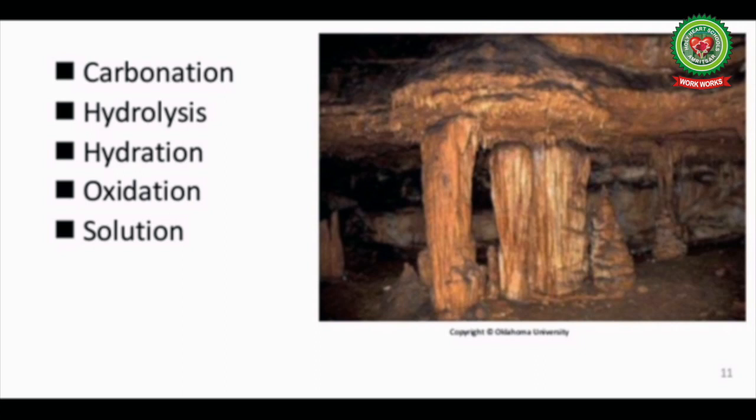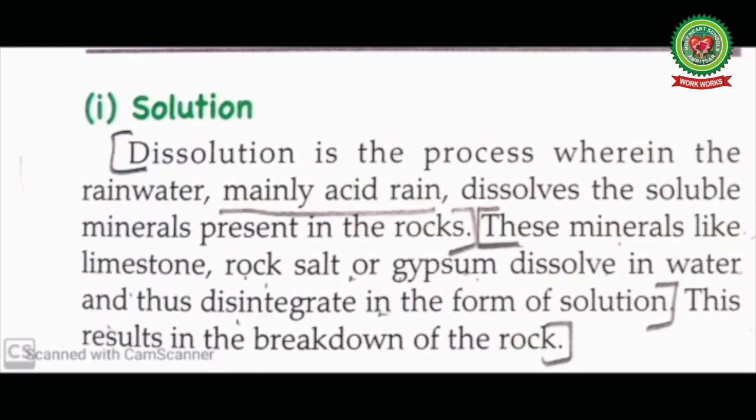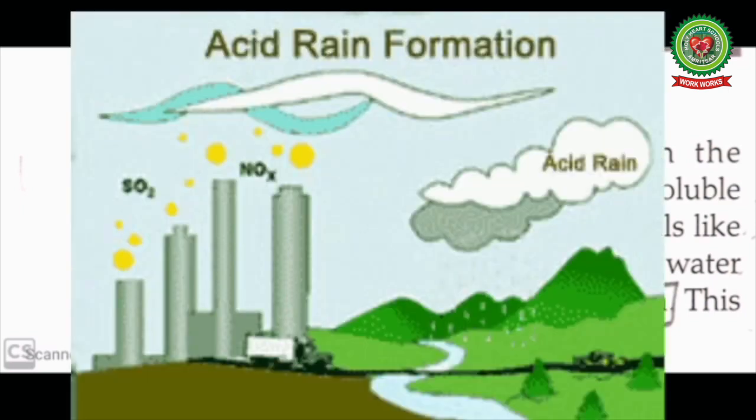Let's read more about them. Solution. Dissolution is the process wherein the rainwater, mainly acid rain, Acid rain is a result of air pollution. Some of these gases, especially nitrogen oxides and sulfur dioxides, react with the tiny droplets of water in clouds to form sulfuric and nitric acids. The rain from these clouds then falls as very weak acid. This rain is known as acid rain.